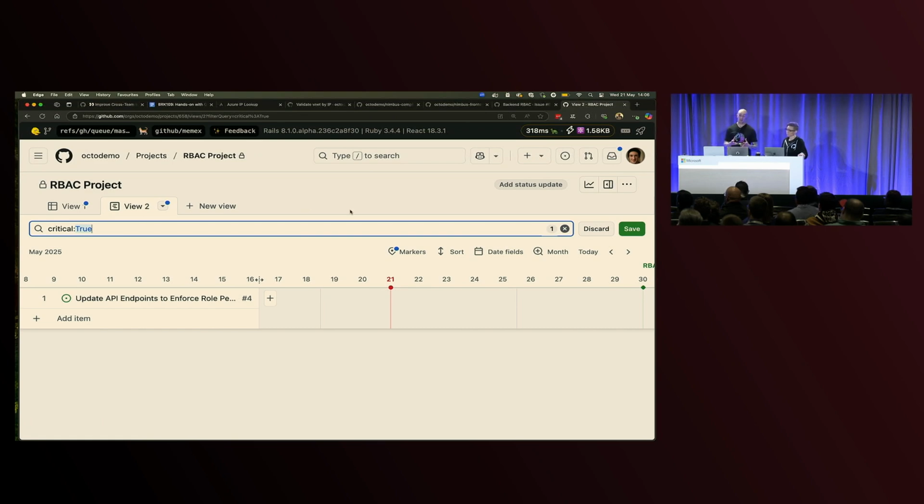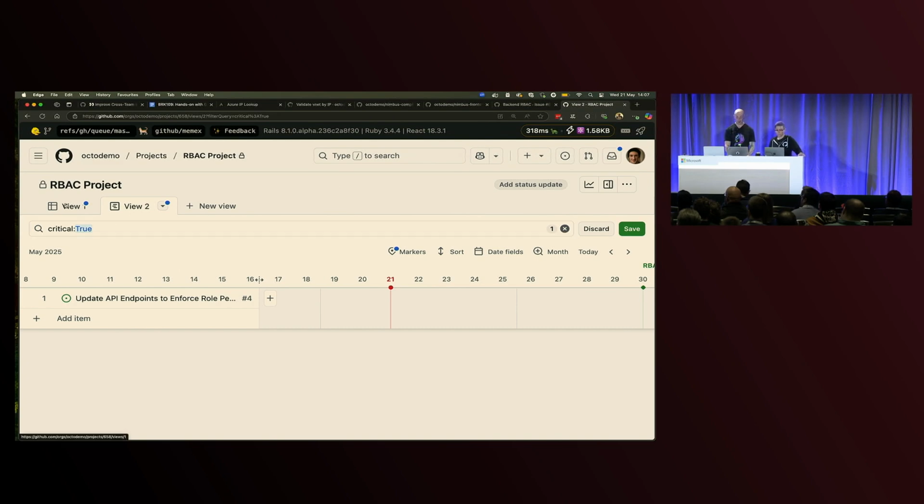Now, there's no hard linking today in GitHub for dependencies, for things that are blocking each other. But in the next 2 or 3 months we're going to be adding that ability to have those hard dependencies. So with that, we've now got a project. We've got our filtered view, we've got a custom attribute, and our work items are linked.